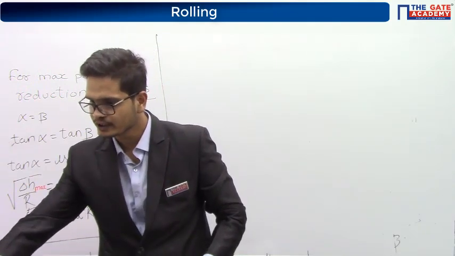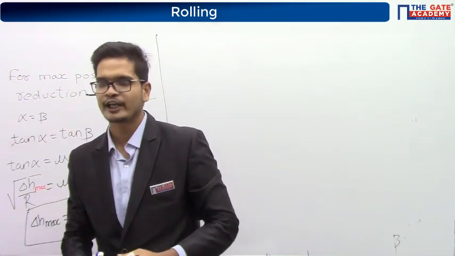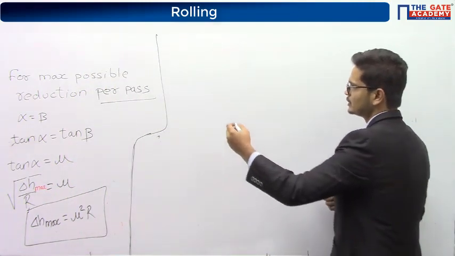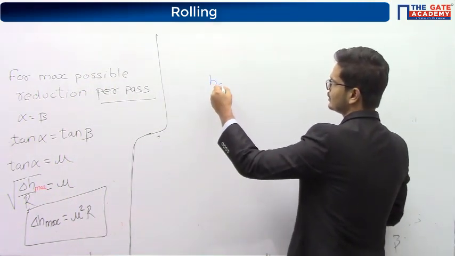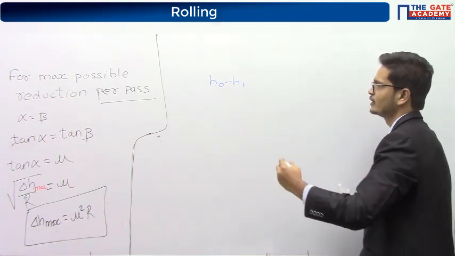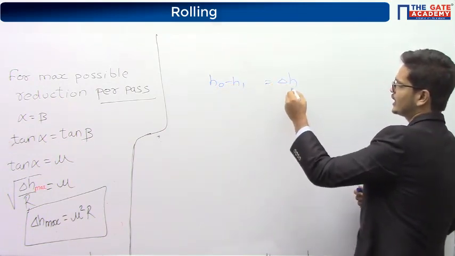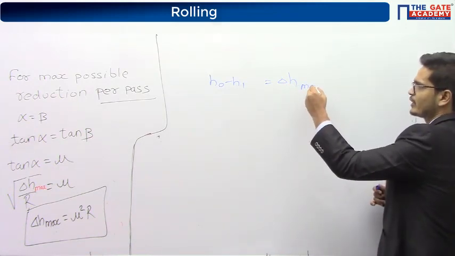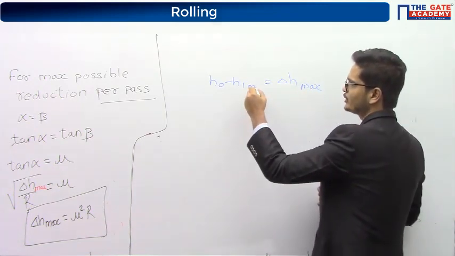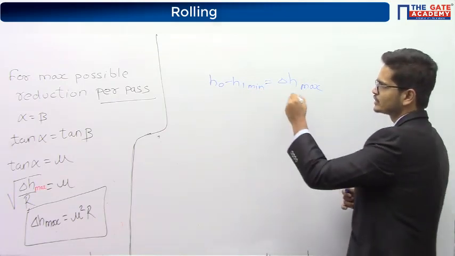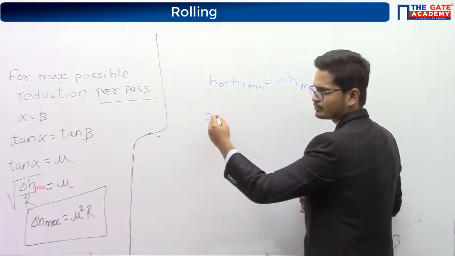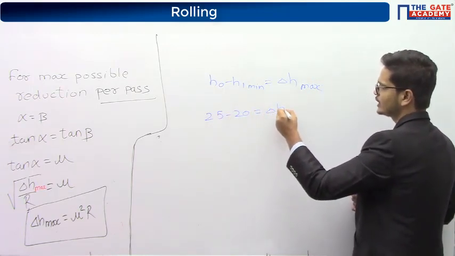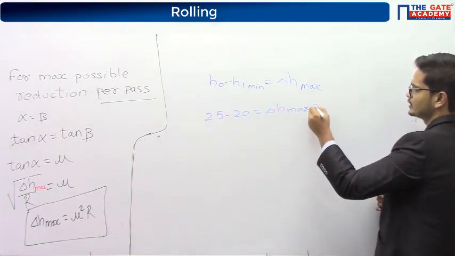So here they are saying that the plate cannot be reduced to less than 20 mm. H0 minus H1 is equal to delta H. For delta H to be maximum, H1 has to be minimum, right? So simply delta H max becomes 25 minus 20, which is 5 mm.